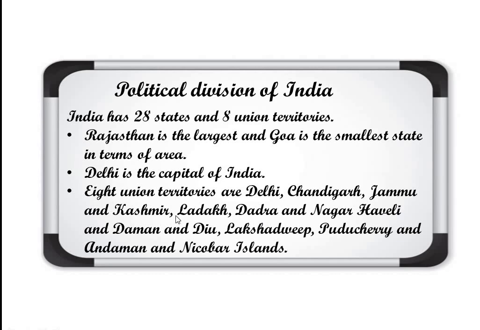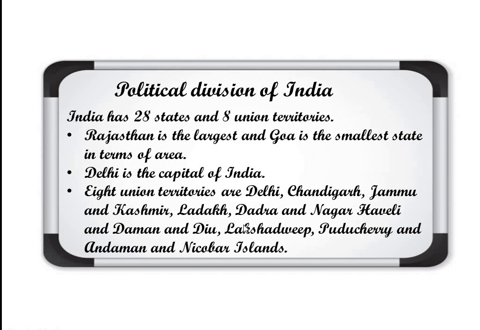So now Jammu and Kashmir and Ladakh, these two territories, have come from the Jammu and Kashmir state. These two were not there earlier. Delhi, Chandigarh, Dadra and Nagar Haveli and Daman and Diu were basically separate union territories earlier. One was Dadra and Nagar Haveli and the second was Daman and Diu.